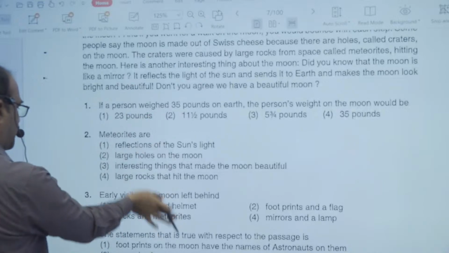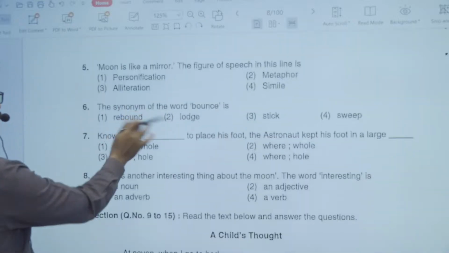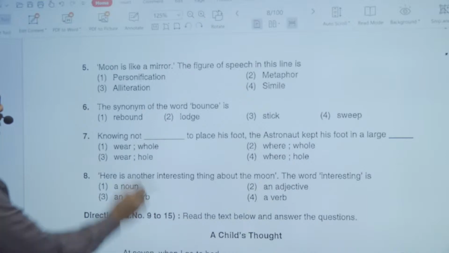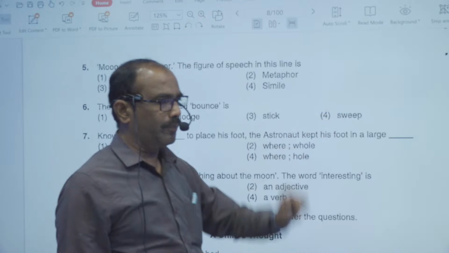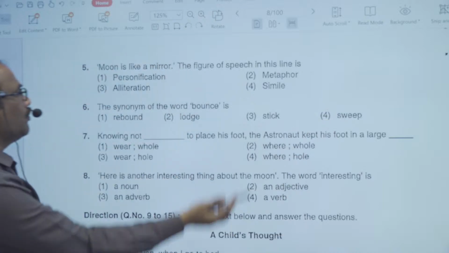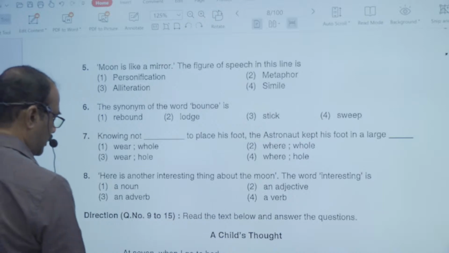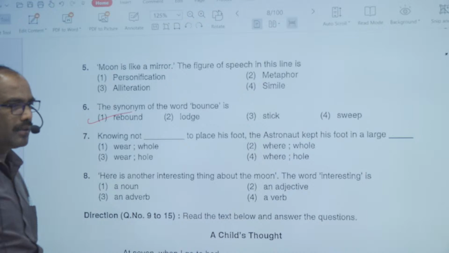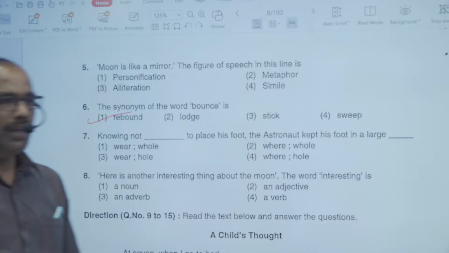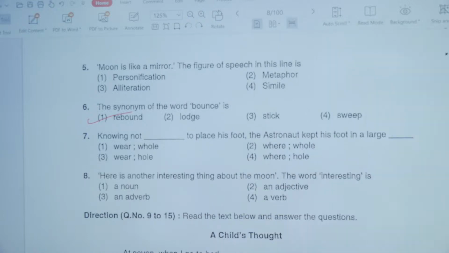Now look at the options again. The synonym of the word bounce is: first one is rebound, then lodge, stick, and sweep. Which one is right? To bounce means to rebound. That is, to bounce means to come back. It means to rebound. That is the synonym. Synonym means words having the same meaning. ಶಬ್ದಗಳು ಒಂದೇ ರೀತಿ ಅರ್ಥ ಕೊಡ್ತಿದ್ರೆ that is called as.